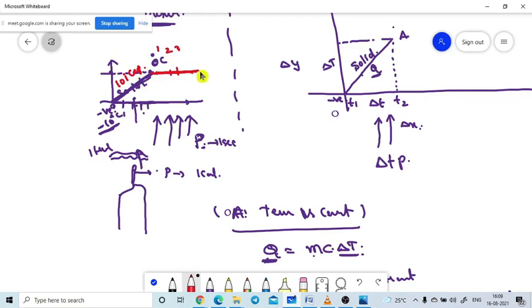Up to that time, the ice will maintain the same temperature. Ice will come to 0 degrees centigrade, ice here. So 0 degrees centigrade water here. Are you getting or not?